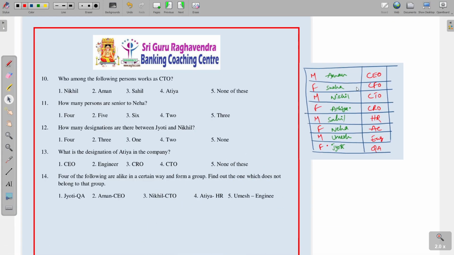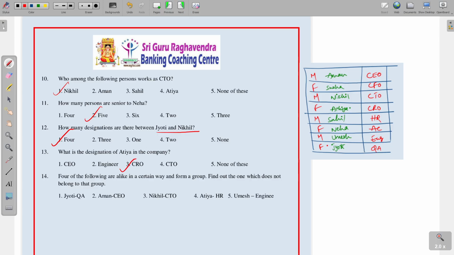There are 5 questions on this puzzle. 10th one, who among the following person work CTO, that is Nikhil. How many persons senior to Neha? So Neha here, 1 2 3 4 5 persons are there. How many designations are there between Jyoti and Nikhil? So between Jyoti and Nikhil, Jyoti here and Nikhil here, 1 2 3 and 4 persons are there, 4 positions are there. What is the designation of Atiya? So Atiya is the CRO.